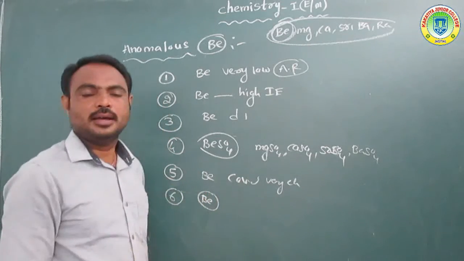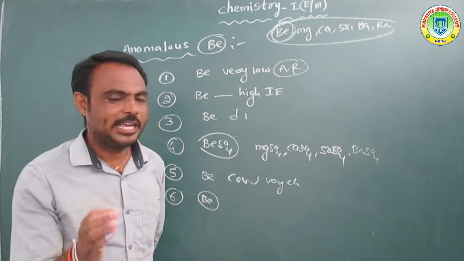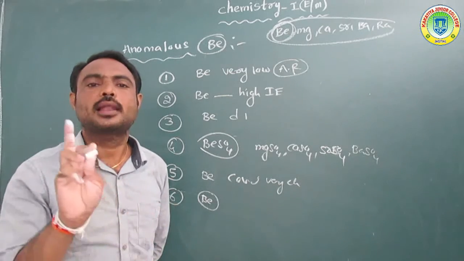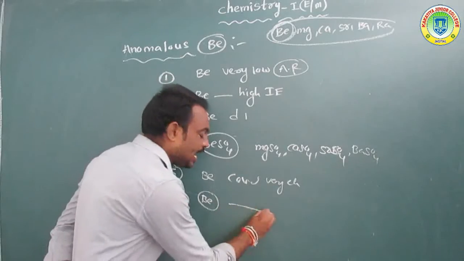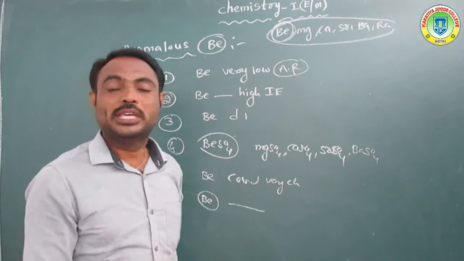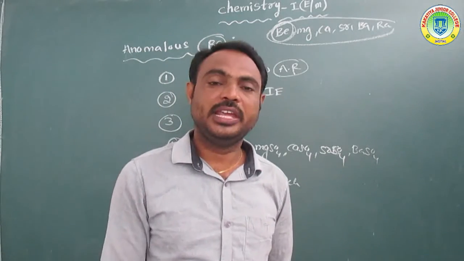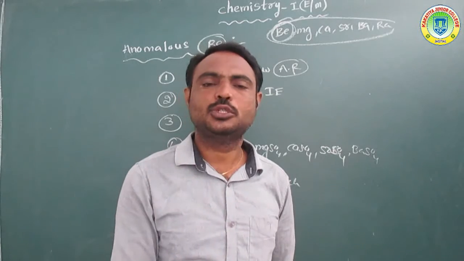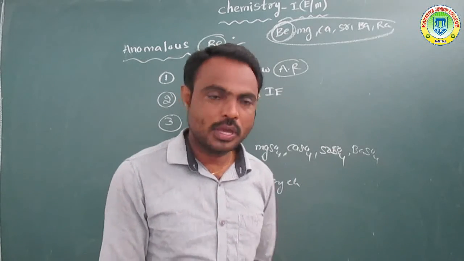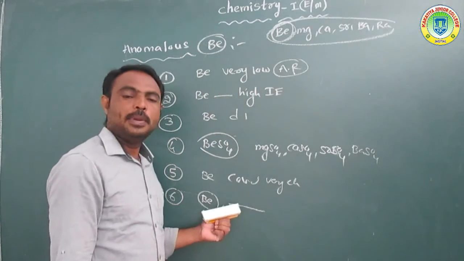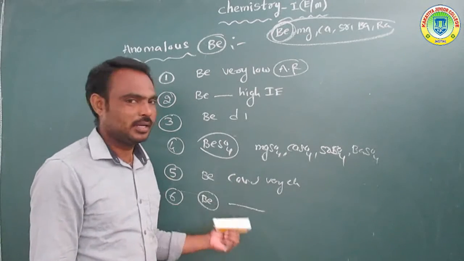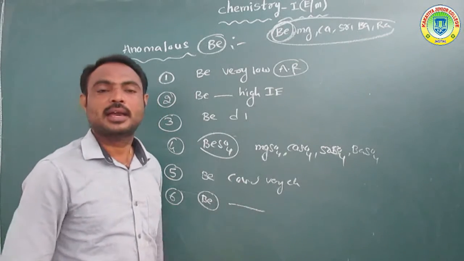Overall, when heated, beryllium does not give a color, but the remaining elements give colors when heated. Beryllium does not give a color when heated.